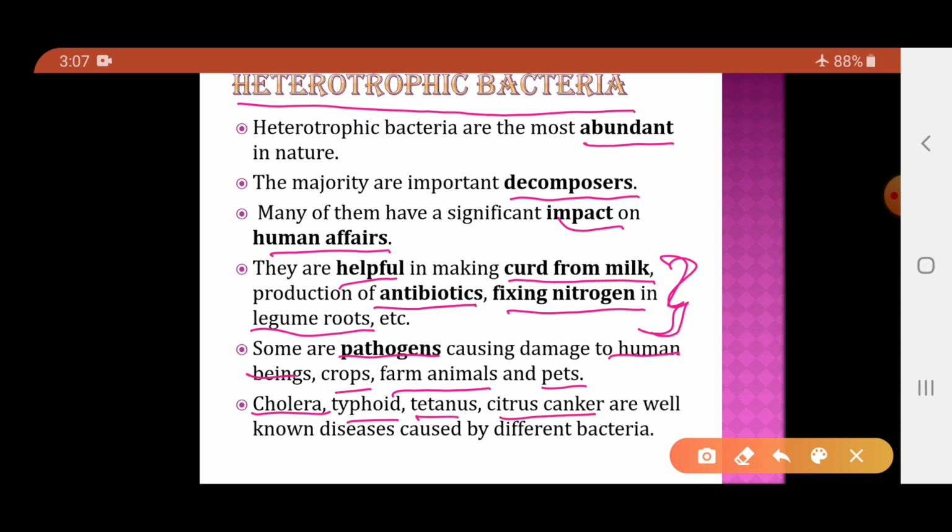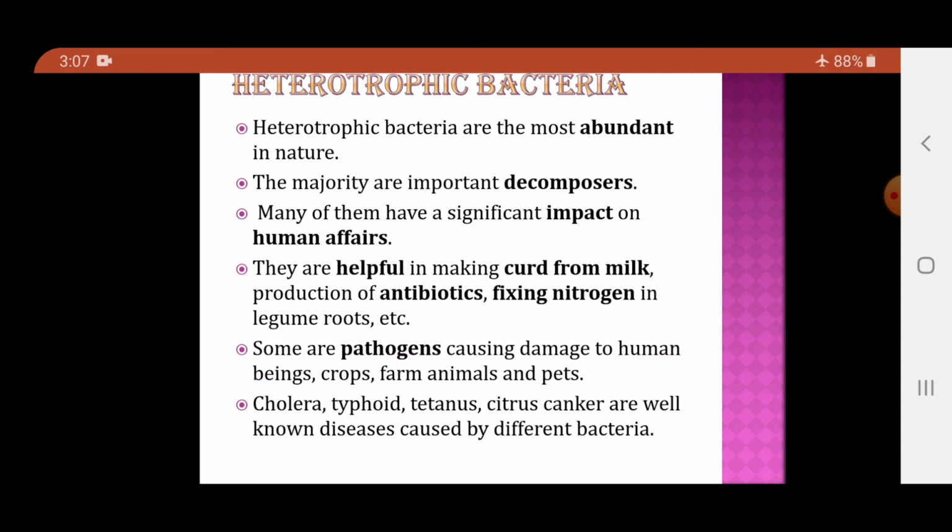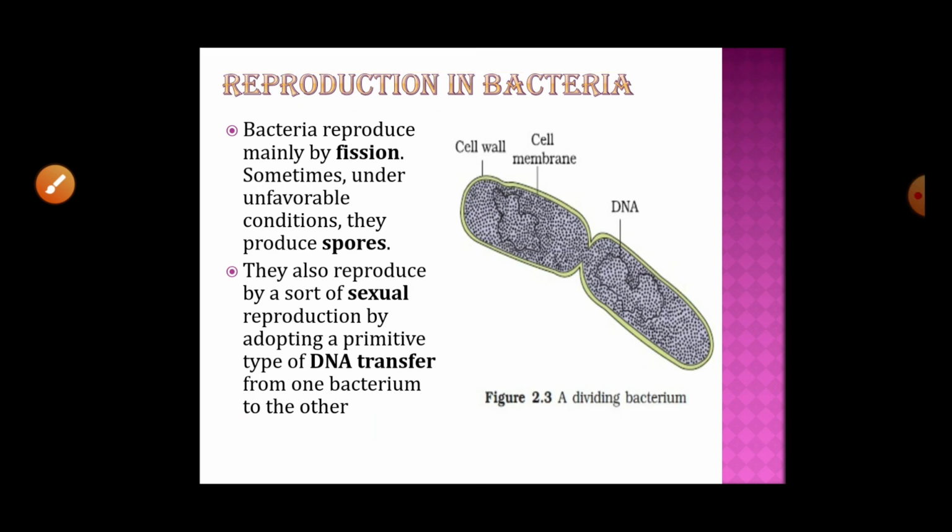This citrus canker occurs in plants. So these are the well-known diseases caused by various bacteria. So we can say that bacteria have an important impact on human affairs. Some bacteria are useful to human beings, and some bacteria are harmful to human beings.